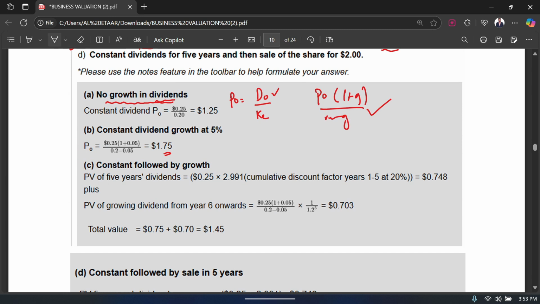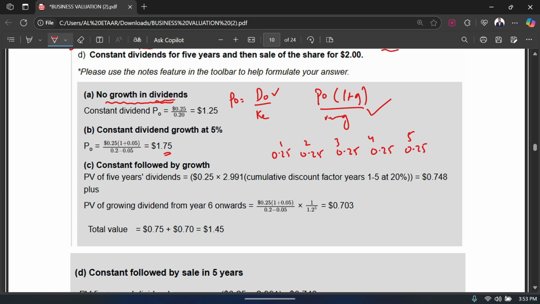So we had 0.25 in year 1, in year 2 we had 0.25, in year 3 we have 0.325, in year 4 we had 0.25, and in year 5 we had 0.25. So for the first 5 years the dividends were constant: 0.25, 0.25, 0.25, 0.25, 0.25.